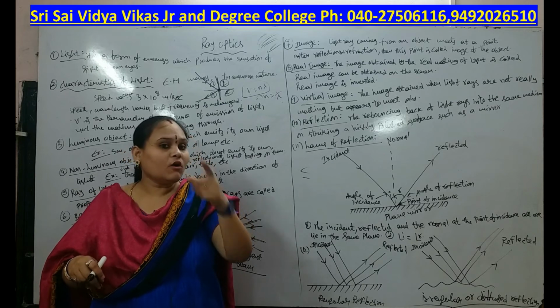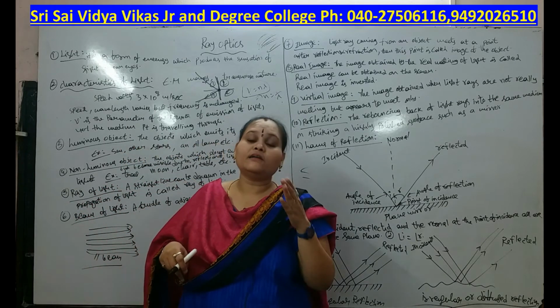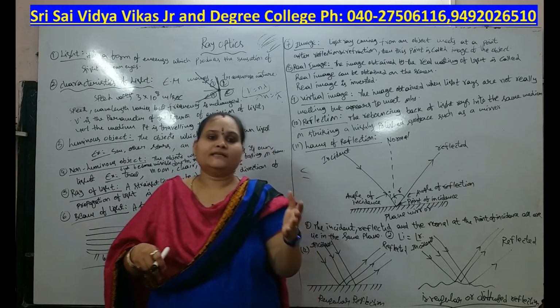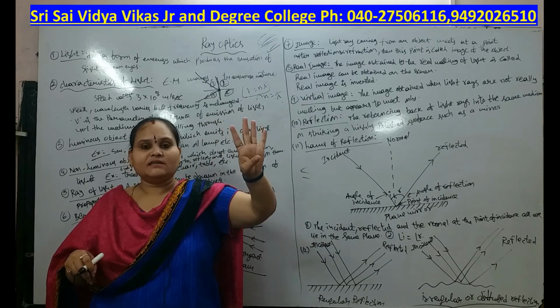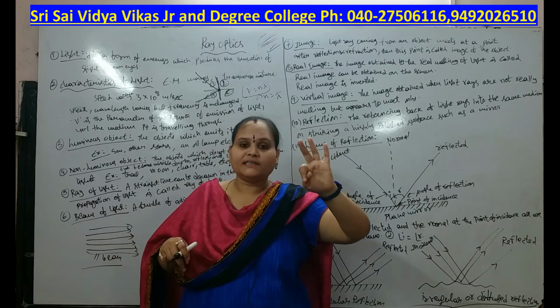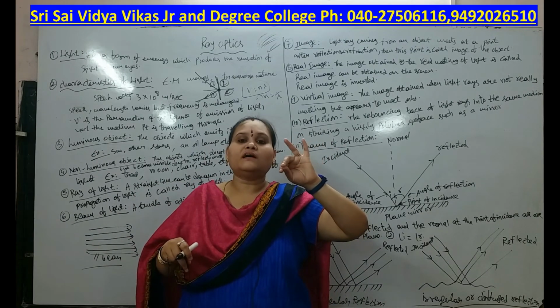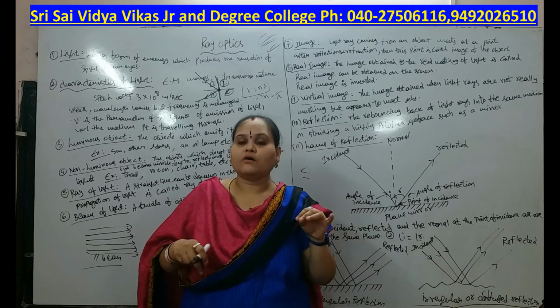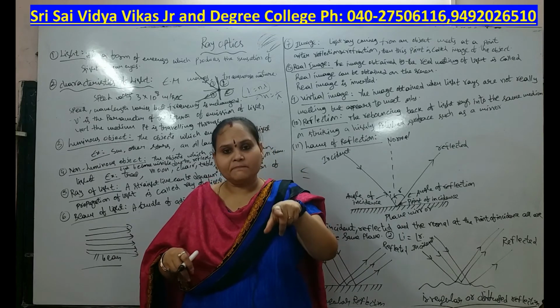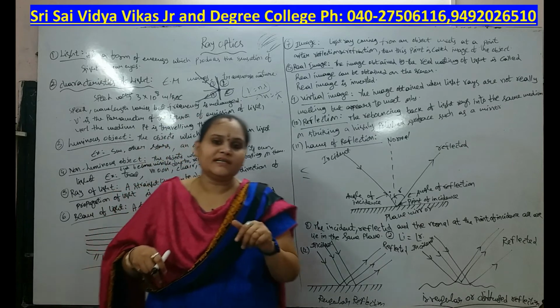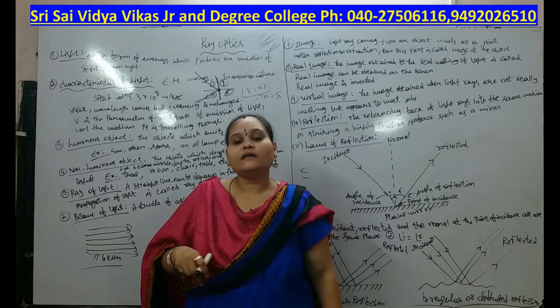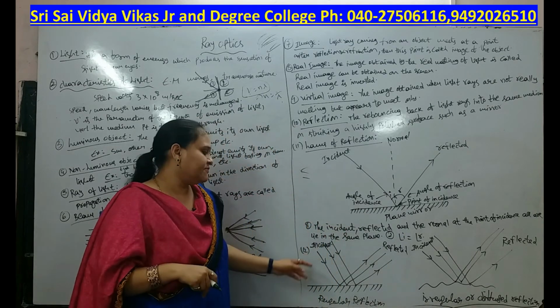And the angle of incidence is equal to the angle of reflection is the second point. The laws of reflection have two points. The first point is that the incident ray, reflected ray and the normal drawn at the point of incidence all lie in the same plane. The second point is that the angle of incidence is equal to the angle of reflection.